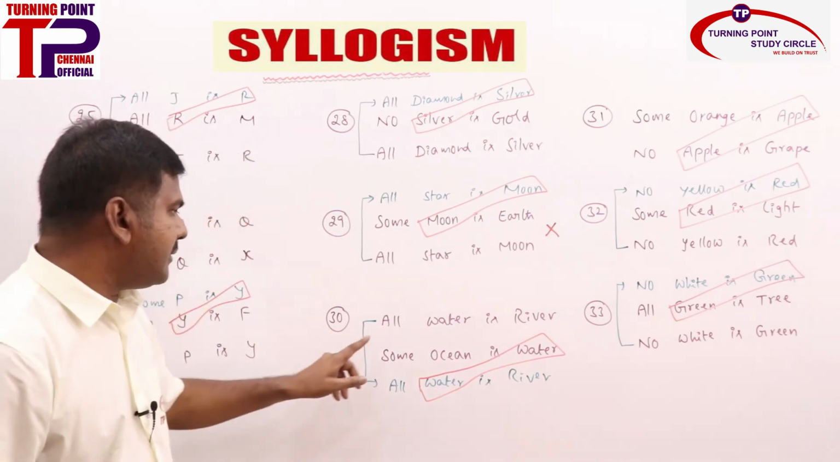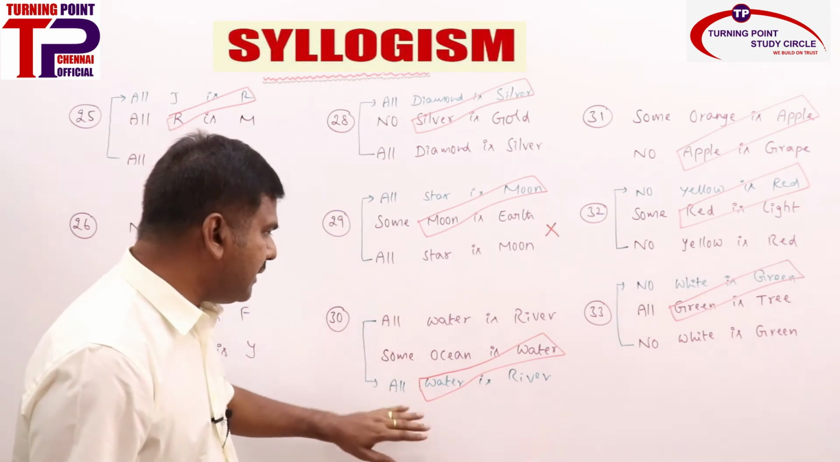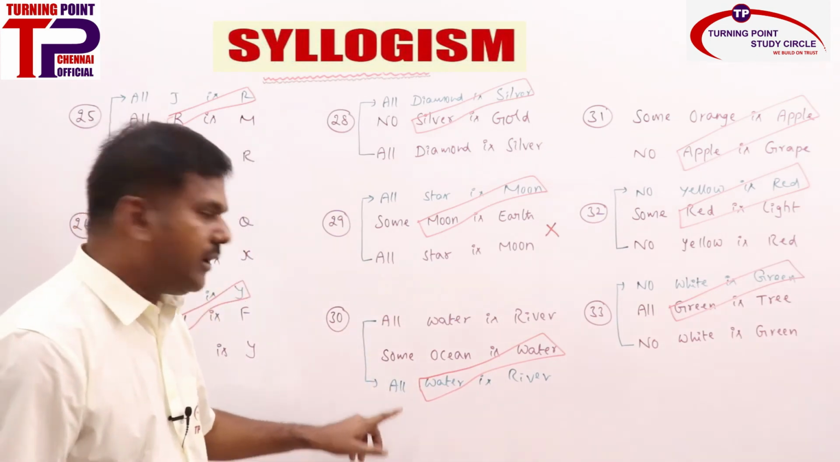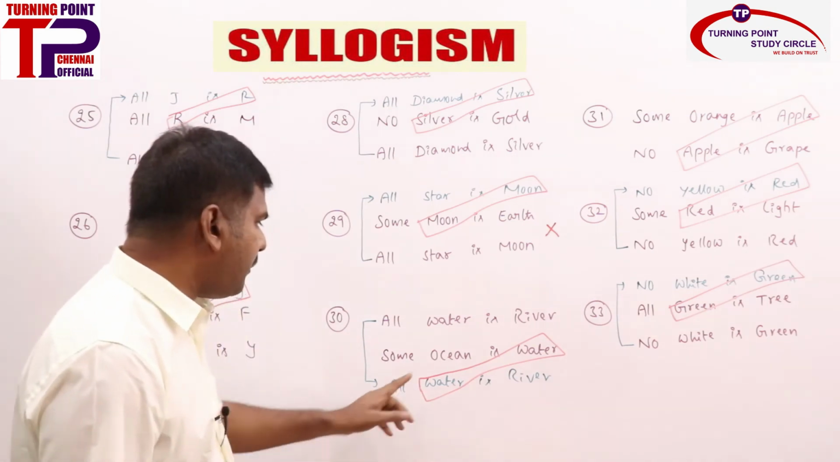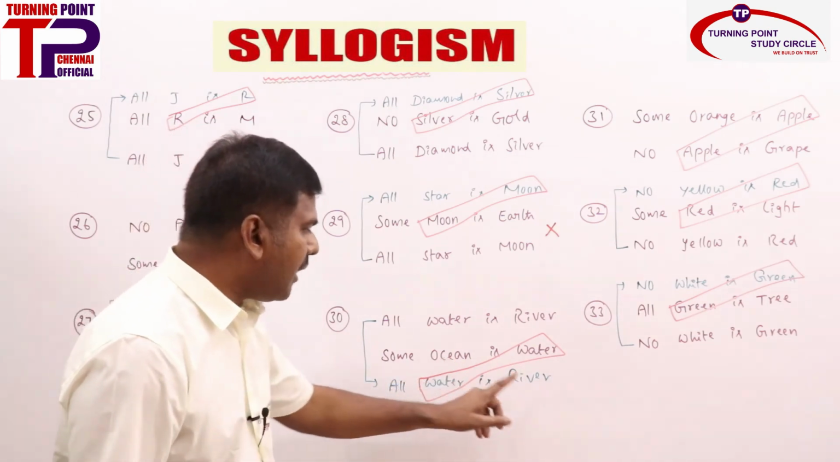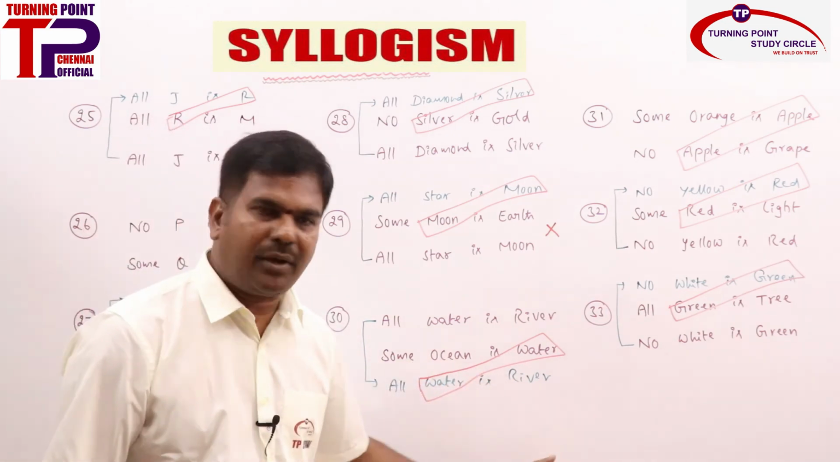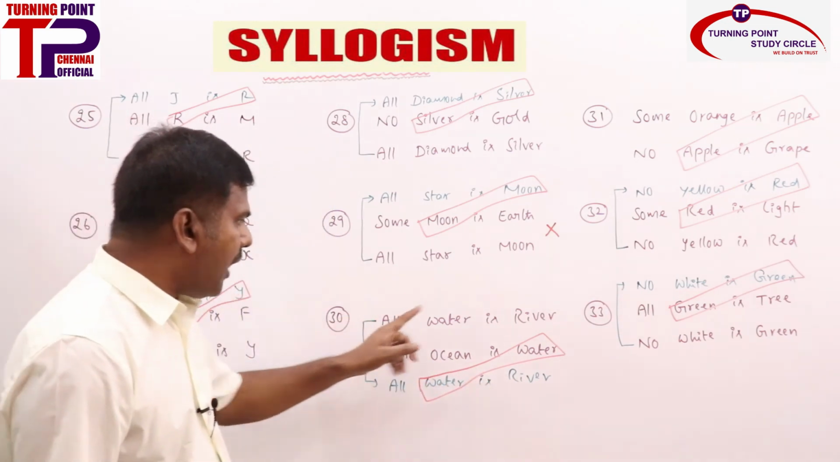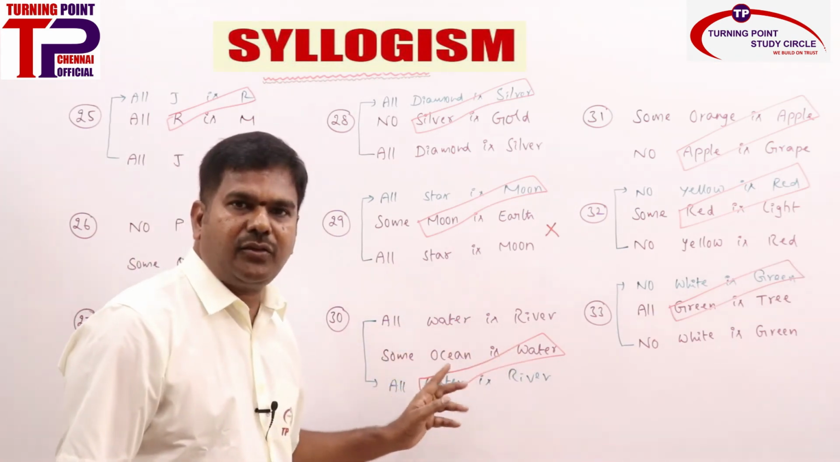Next one: all water is river, some ocean is water. By interchanging these statements, you can make proper alignment. So now I plus A. I plus A is I. What is the answer you are going to get? Some ocean is a river. Clear? Here you see, all water is river, some ocean is water. It looks like A plus I gives no conclusion.